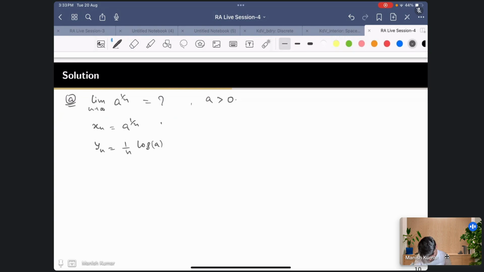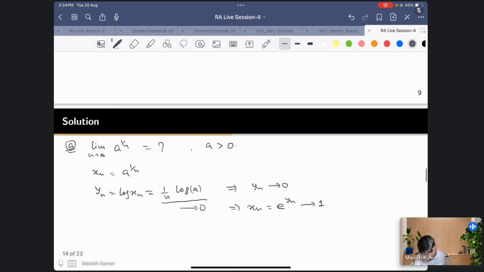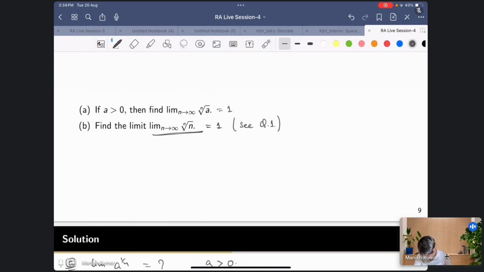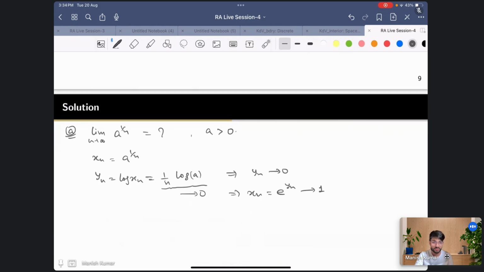So here we define log of xn, which is this, and you know that this converges to 0 because this is just a constant, doesn't matter. So 1 by n goes to 0, so this goes to 0, and this proves again that yn goes to 0, and this proves xn, which is exponential of yn, converges to 1. So the limit of this is 1. Similarly, it's much easier, but anyway, here we don't have to use the bound for log because a is just a constant.